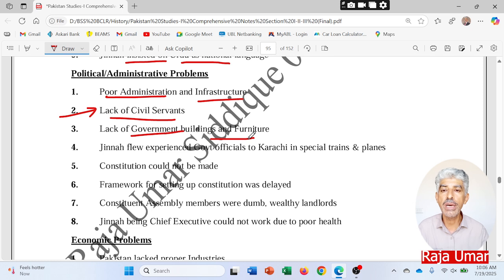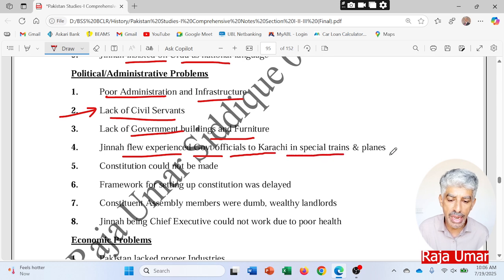So when Pakistan came into being and Karachi was declared as the capital of Pakistan, then what was found that there were no buildings and proper furniture to sit on and to work in those buildings for Pakistan. Jinnah flew experienced government officials to Karachi, and special trains and planes were arranged to bring the officials to Karachi to run the administrative machinery of Pakistan.